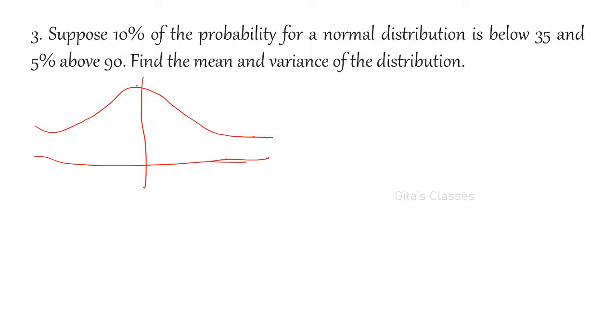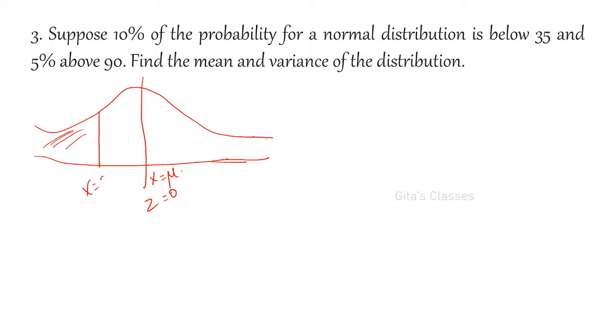Actually, it is symmetric about the line x is equal to mu, or z is equal to 0. If you are talking in terms of x, it is mu. This is the mean line, z is equal to 0. Left side, yes, very good. So 10% in the left hand side or below 35.